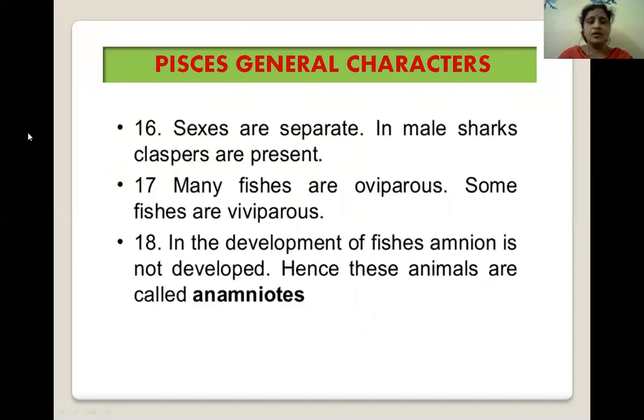Next, sexes are separate. In male sharks, claspers are present. These are unisexual animals. Many fishes are oviparous, and some fishes are viviparous. In the development of these fishes, the amnion is not developed. Hence, these animals are called anamniotes.